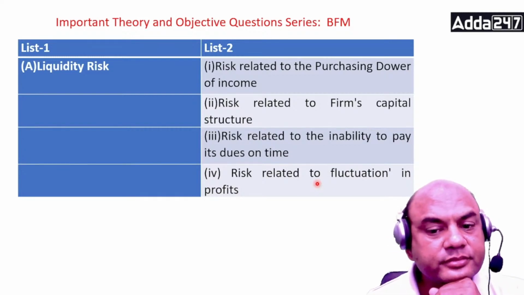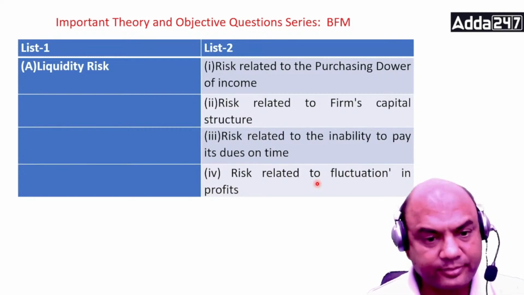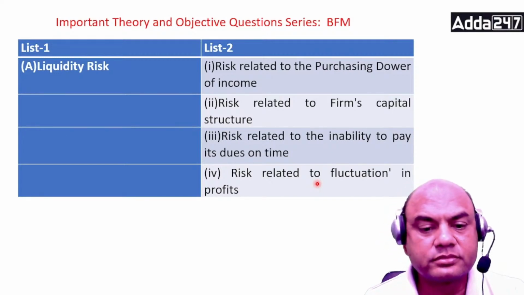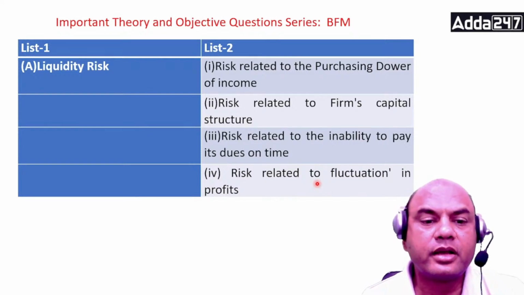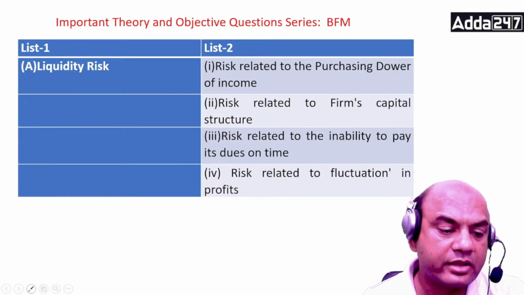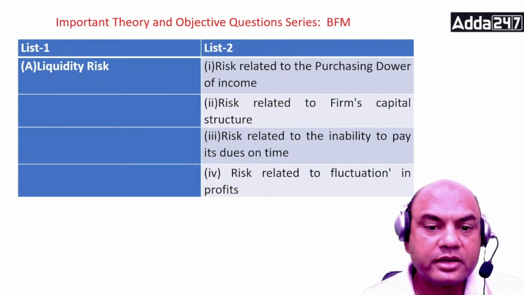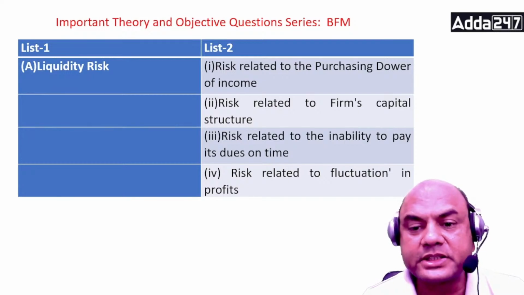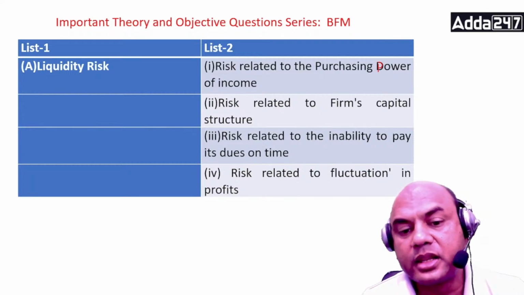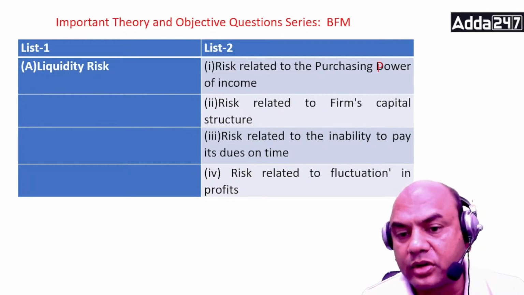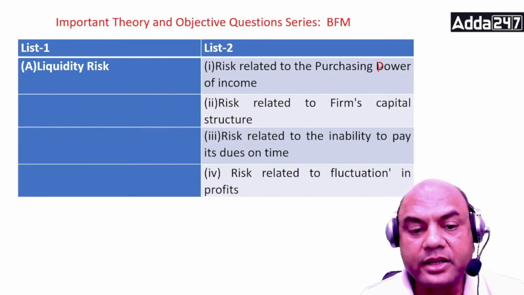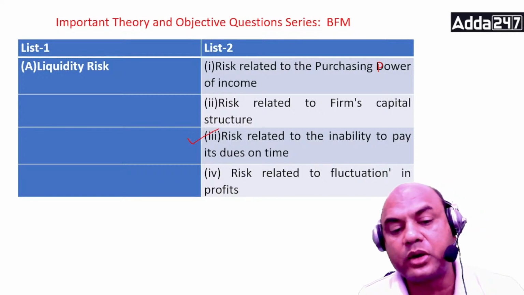What is the answer? Yes? What is the answer for liquidity risk? Everyone, what is the answer for liquidity risk? Is this the answer? Purchasing power, okay? Purchasing power is related to inflation. Related to firm's capital structure, that is also not. Capital structure is related to a balance sheet part. This is the right answer: risk related to inability to pay the dues on time.